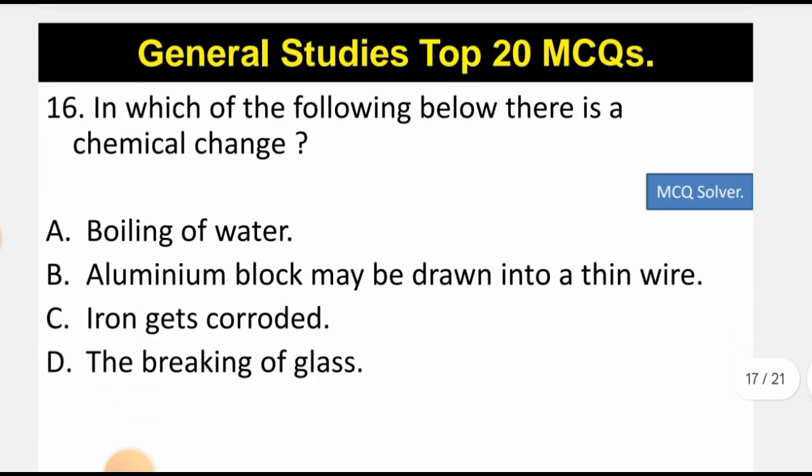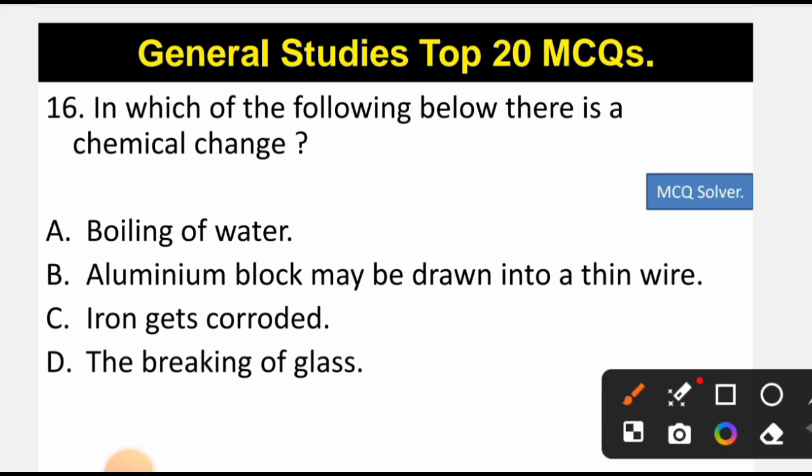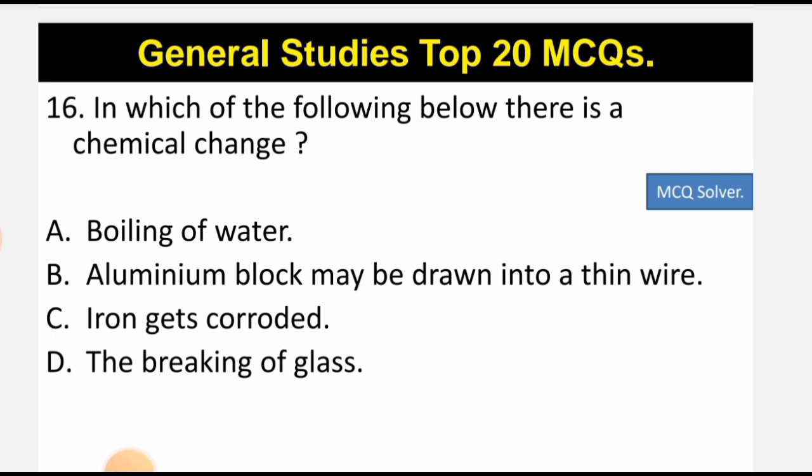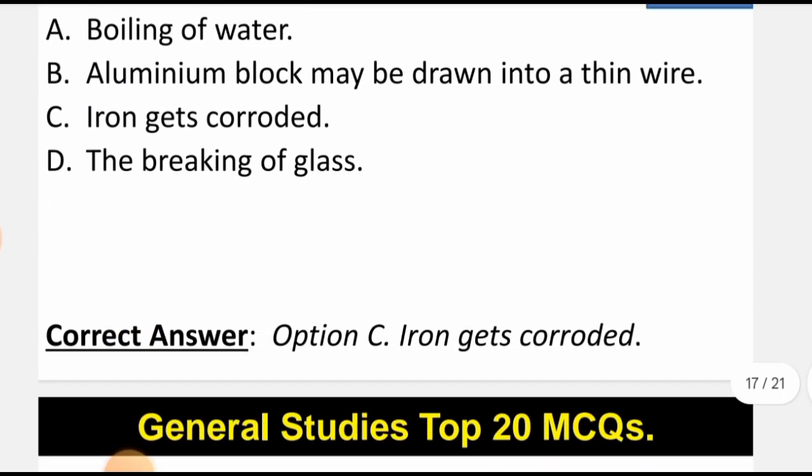Now let's move to question number 16. In which of the following below is there a chemical change? If you look into the following, the correct option is option C, that is iron gets corroded. The corrosion of iron leads to a chemical change where there is rusting of iron. It is basically because the iron comes in contact with oxygen and water. So the correct option is option C, that is iron gets corroded. So it leads to a chemical change.